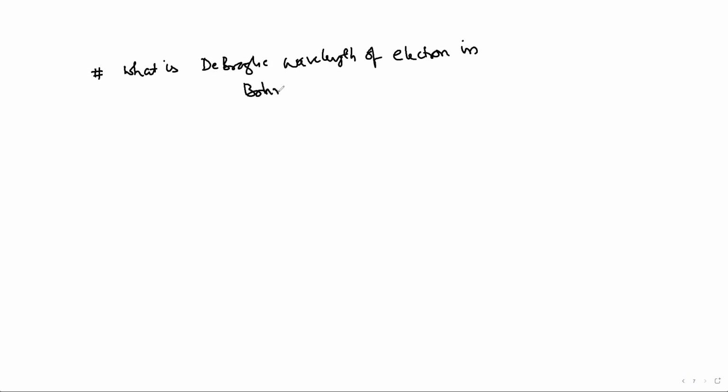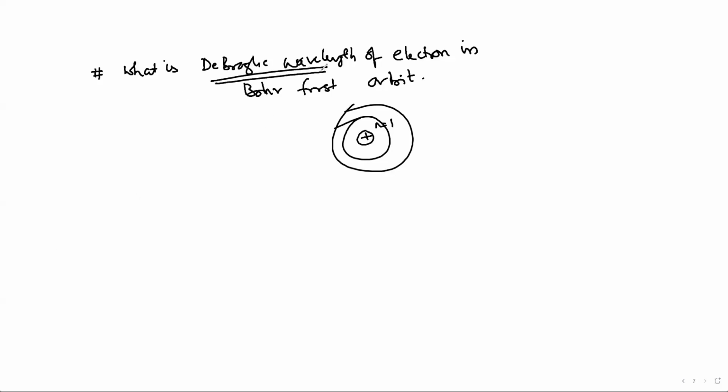Next, another example. If I ask a question, what is the de Broglie wavelength of an electron in Bohr's first orbit? You know the atomic structure. In Bohr's first orbit, n equal to 1. You are asked to find the de Broglie wavelength.